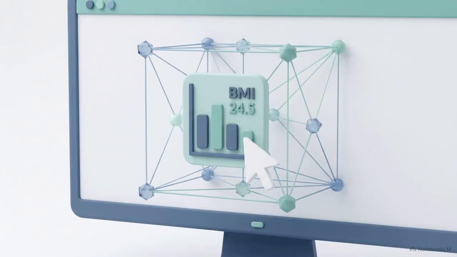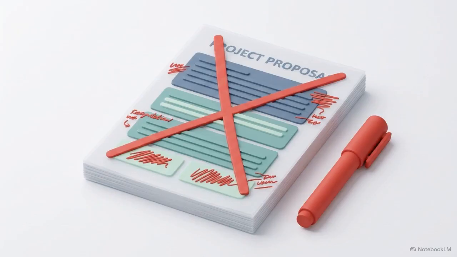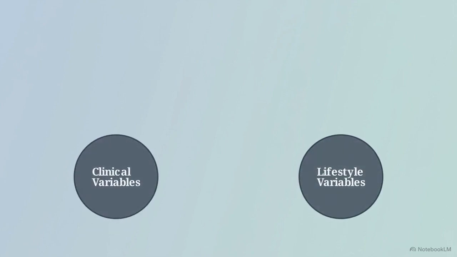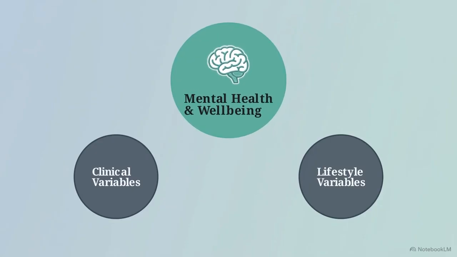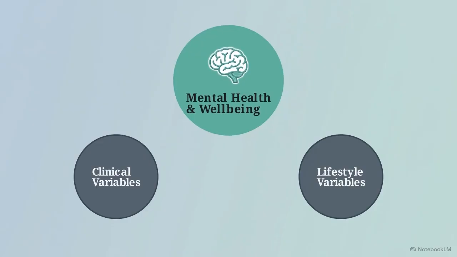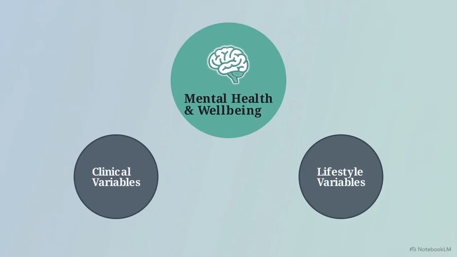Simply feeding standard clinical data into a machine learning model is common. On its own, this approach lacks the novelty required for a master's project. To find a research gap, we integrate underexplored data. We will analyze mental health indicators like sleep patterns, depression variables, and psychological well-being, alongside traditional lifestyle factors to see how they impact type 2 diabetes risk.